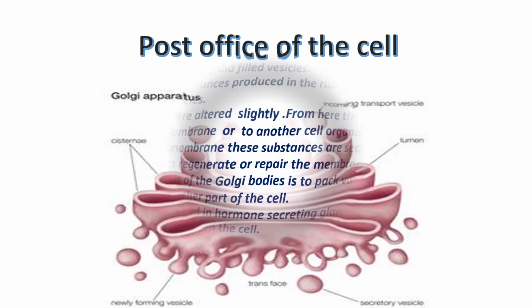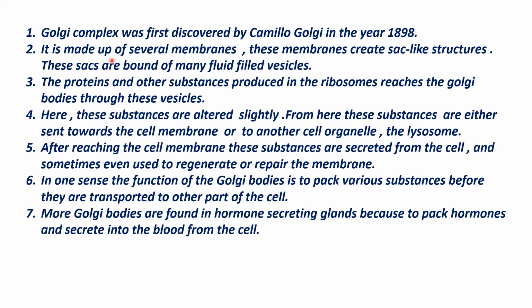Who discovered it? The Golgi complex was first discovered by Camillo Golgi. On behalf of his name, they put the name Golgi body in the year 1898. And it is made up of several membranes like sac-like structures, right? The proteins and other substances produced in the ribosomes reach the Golgi bodies through these vesicles.